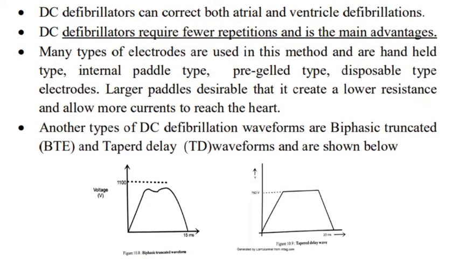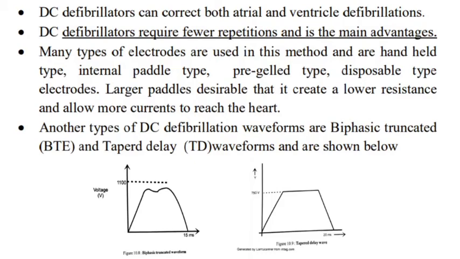So for delivering this large amount of joules for a short period of time, it requires specially designed pads, called pre-gelled type, because of our external layer. Gel, what is the purpose? Gel is to reduce the resistance of the skin. And there are internal pad types and handheld types. Handheld type is popular. Larger paddles are desirable so that they create low resistance. We have to reduce the resistance between the pad as well as the body, so that we can pass more joules to reach the heart.